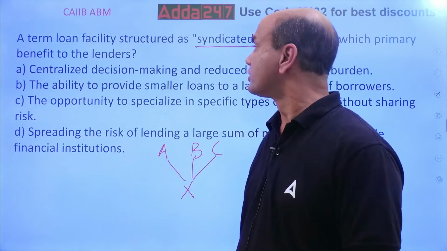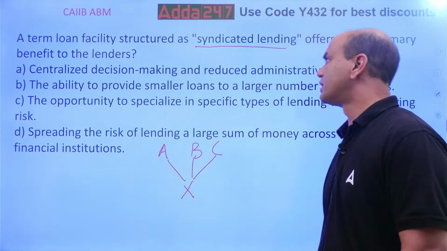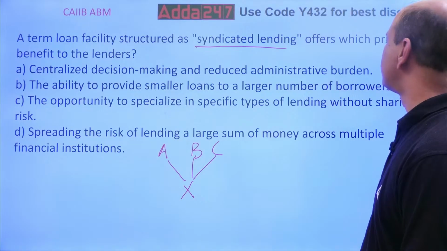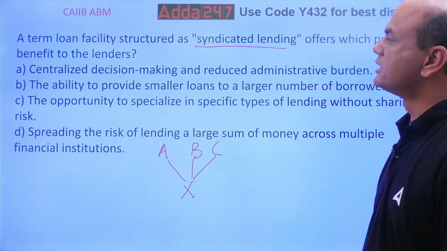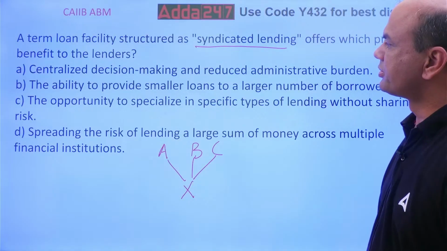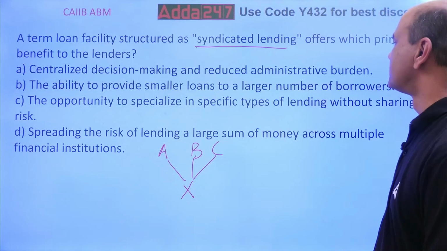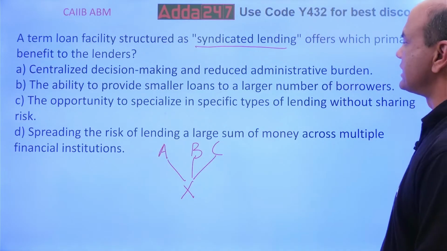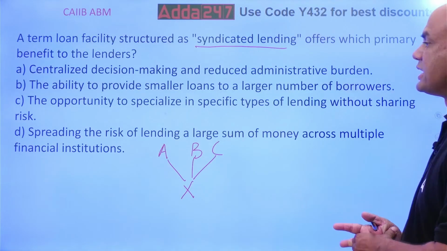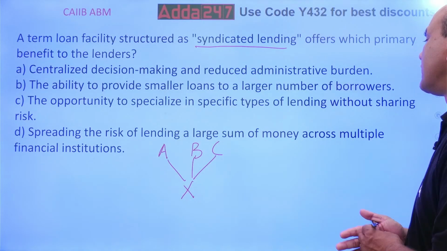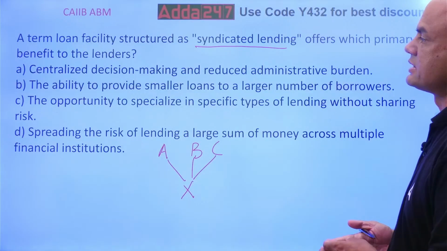Now the term loan facility structured as syndicated lending offers which primary benefit to the lenders? Centralized decision making and reduced administrative burden, the ability to provide smaller loans to larger number of borrowers, the opportunity to specialize in a specific type of lending without sharing the risk, spreading the risk of lending a large sum of money across multiple financial institutions.